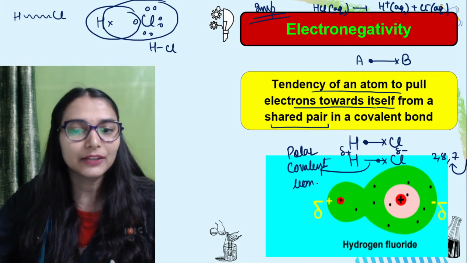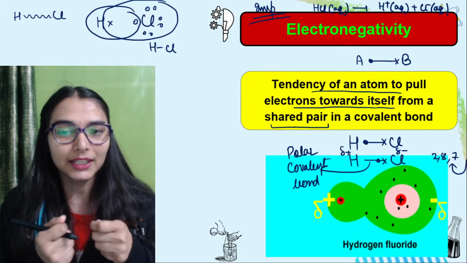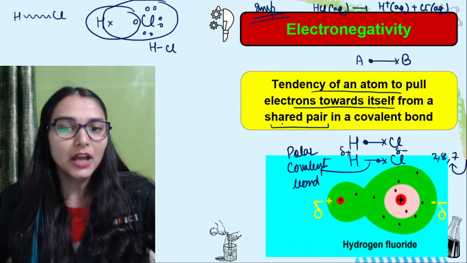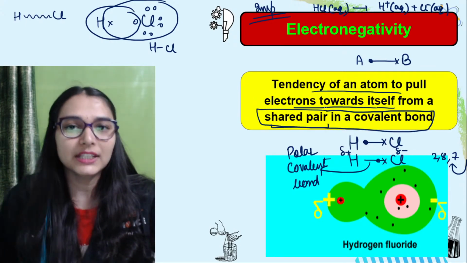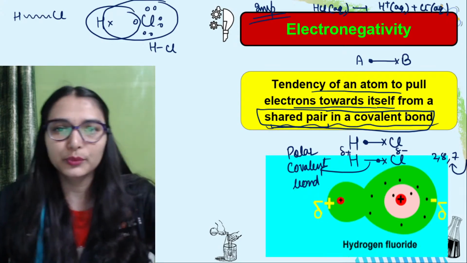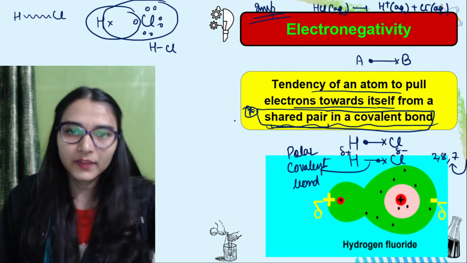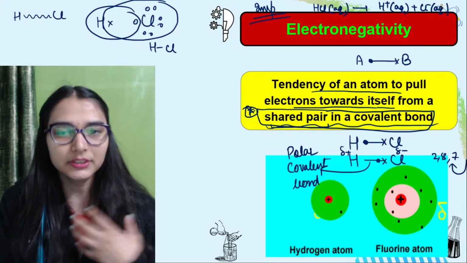Matlab there is some electronegativity difference between the two atoms. This is electronegativity, tendency of an atom to pull electrons towards itself from a shared pair in a covalent bond. So if this definition comes in exam and you do not write this last line, you are not going to get full marks. Get it straight to your mind. It's very important. And the trend is just similar to the non-metallic character, the same thing.